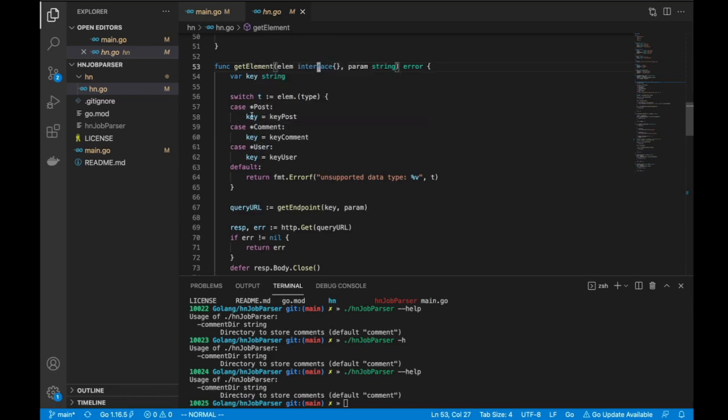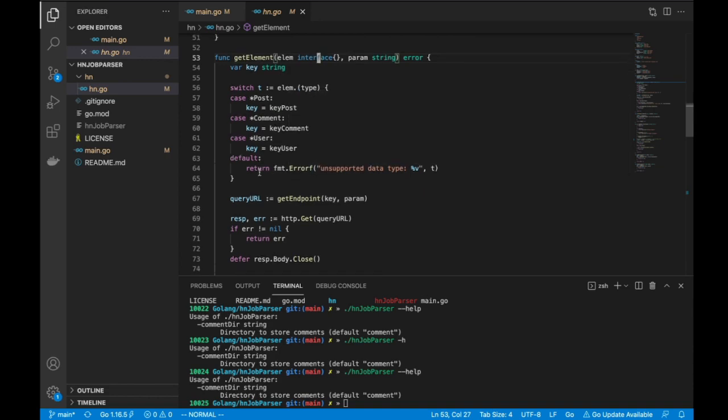So for that, if the element passed was a post or a comment or a user, you will handle it. Else you will complain and return from line 64. Yes, then I'm going to return an error. That's it. So in line 67, now you say get endpoint with the key.